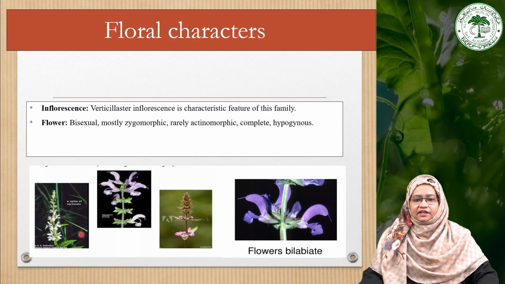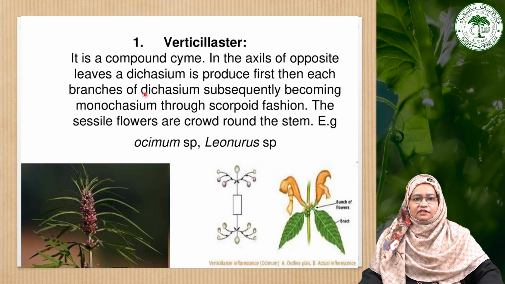As we can see in this image, flowers are bilabiate, they have a two-lipped structure, and the inflorescence type is verticillaster. A verticillaster is a compound cyme in which the axils of opposite leaves become dichasium. In it, first each branch of the dichasium subsequently becomes a monochasium in a scorpioid fashion.